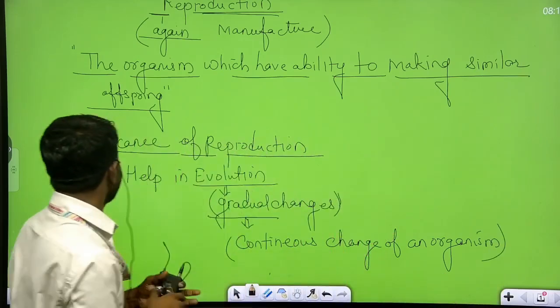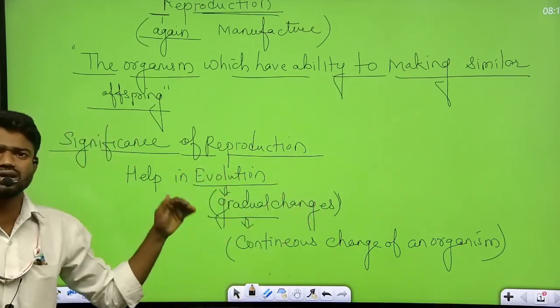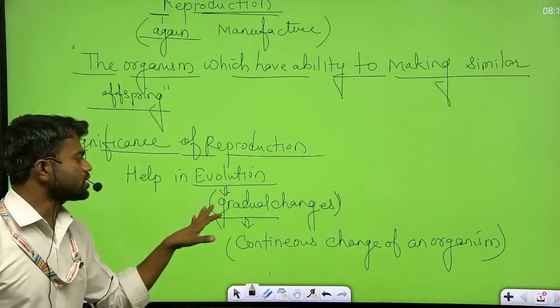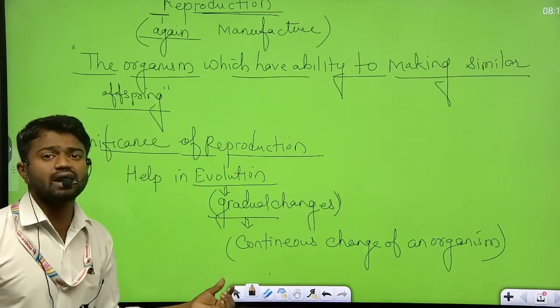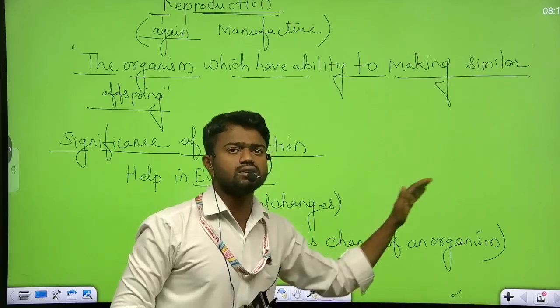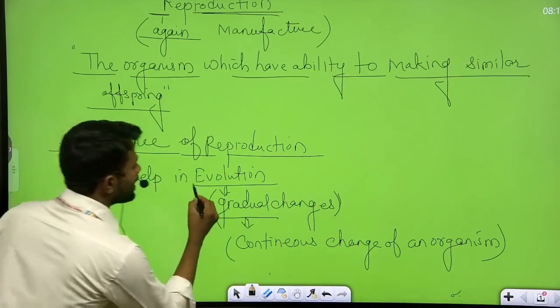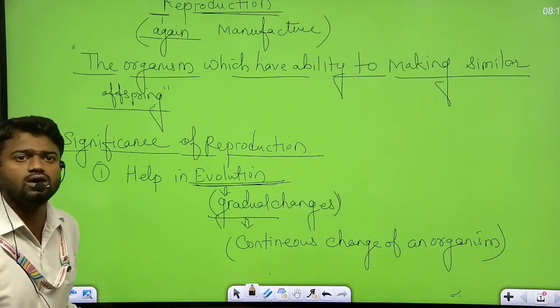So first what happened here? Reproduction helps in evolution. Evolution का meaning क्या होगा? Gradual changes of an organism. What is the meaning of gradual changes? That is the continuous changes of an organism, that is called the reproduction. तो reproduction first हमें important क्यों है? Because it maintains the evolution, or it helps in the evolution.